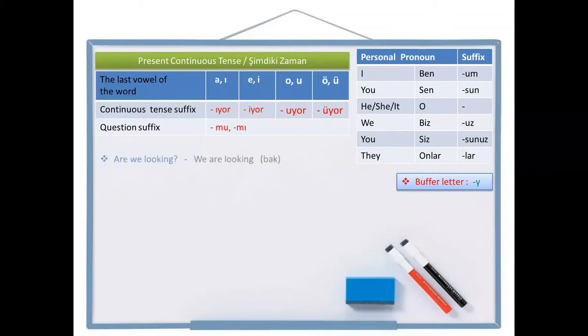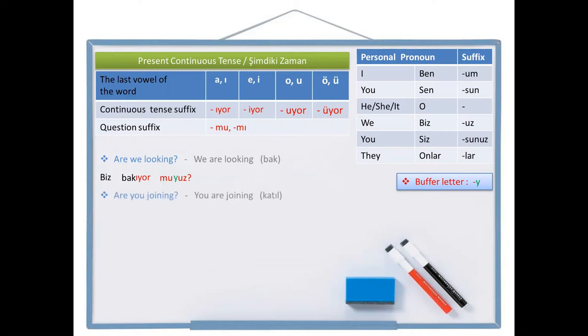Let's continue with the plural ones. "Are we looking?" This is the question sentence I want. And the positive sentence is "we are looking." Look is bak in Turkish. Let's write the positive sentence first. We, biz. Look, bak. Looking, bakıyor. And the question suffix, bakıyor mu? And the personal pronoun suffix, be careful, is uz. As you see, two vowels are coming together, so we need a buffer letter between them, y. Biz bakıyor muyuz? Are we looking?